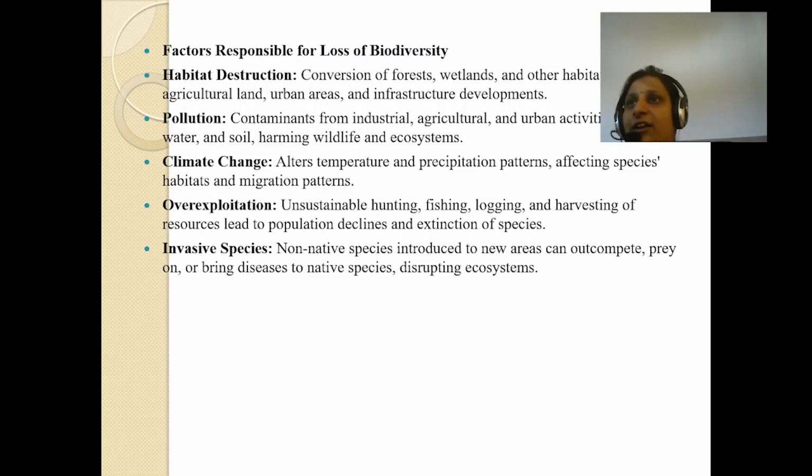Invasive species: non-native species introduced to new areas can outcompete, prey on, or bring diseases to native species, disrupting the ecosystem. Several species harm the other species, bringing disease to the native species and disrupting the ecosystem.